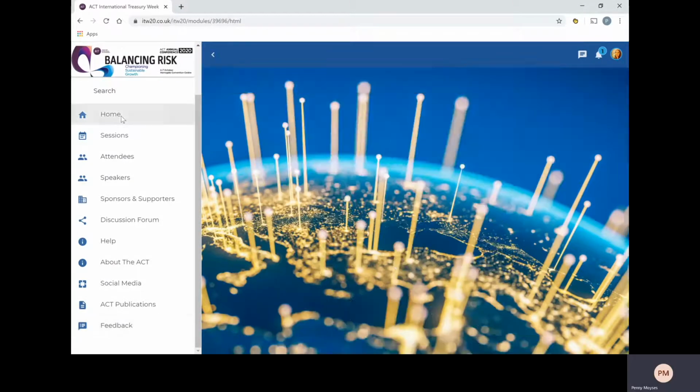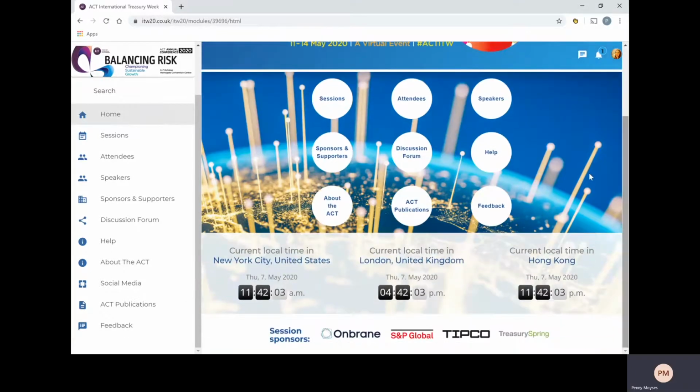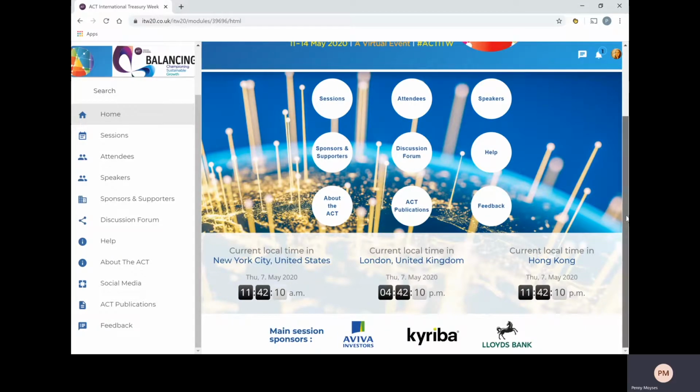Returning to the home page, I would like to show you that there are 3 clocks here just to help you navigate in terms of the time difference.